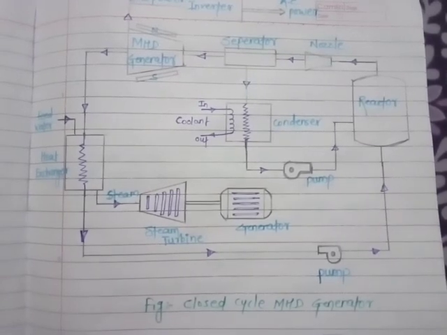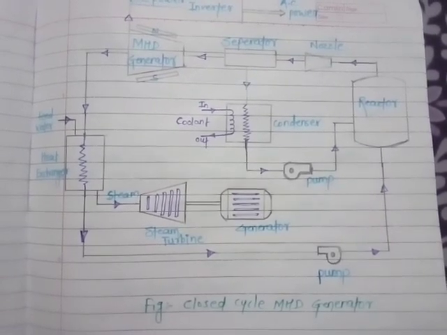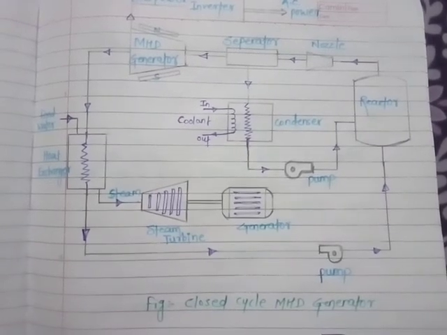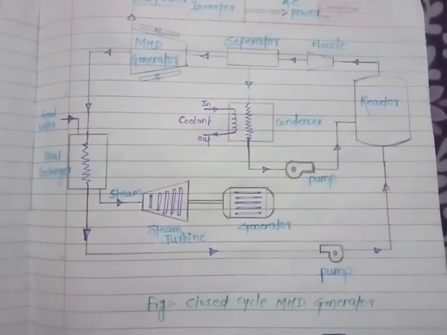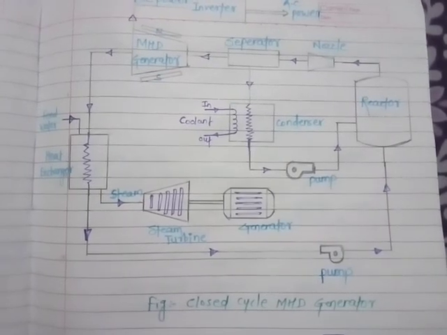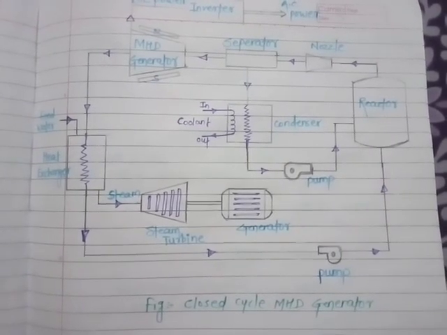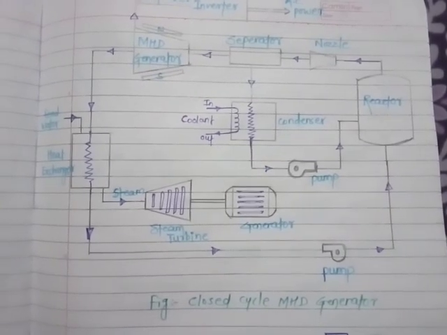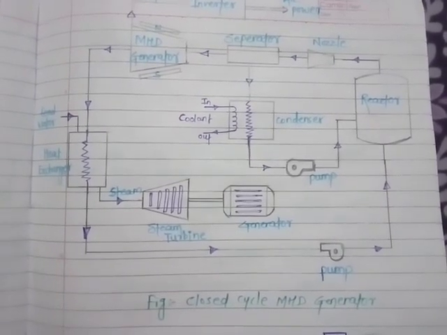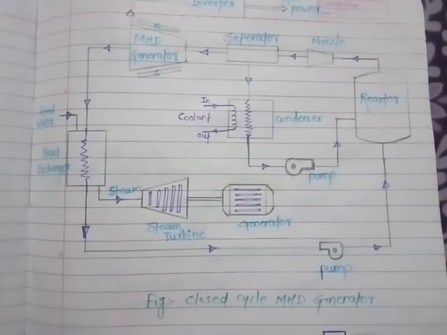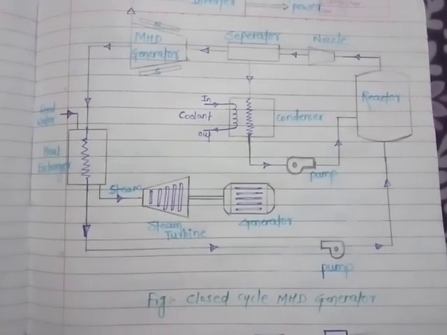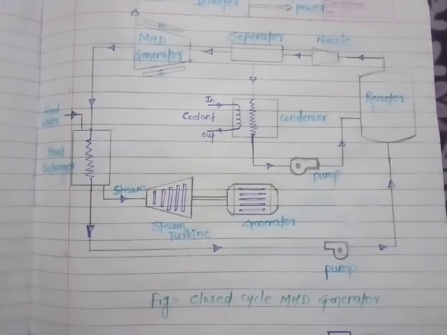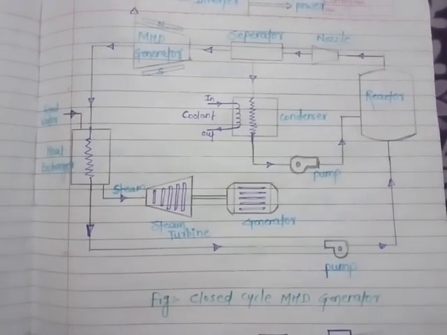This closed cycle is so called due to the circulation of the working fluid in a continuous closed loop. This closed cycle MHD system may be either a plasma converter or a liquid metal converter. The plasma converter uses an ionized gas like helium or argon seeded with cesium, and the liquid metal converter uses the vapor of a metal or the metal in liquid form.